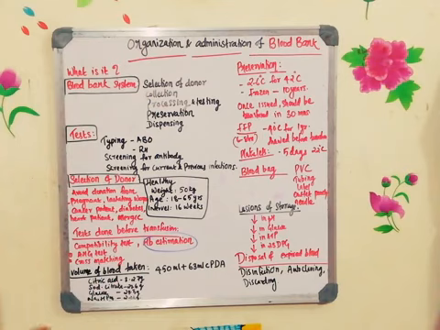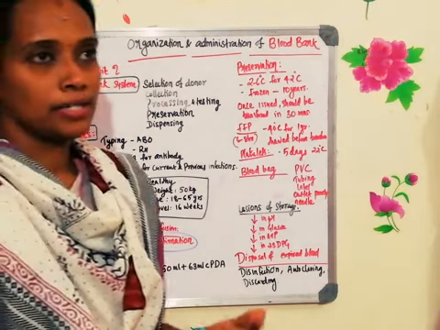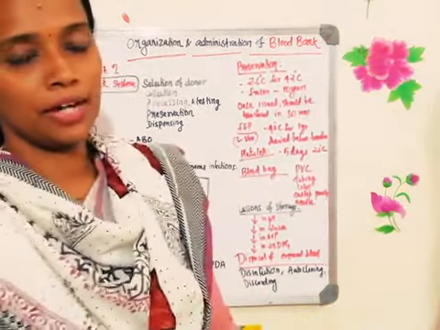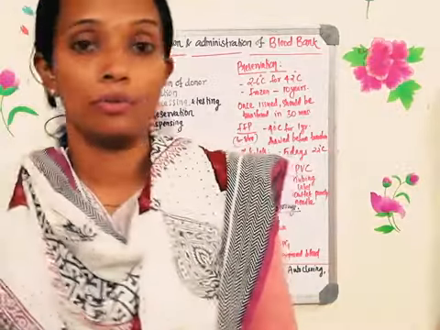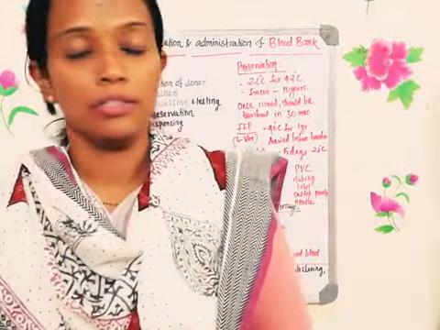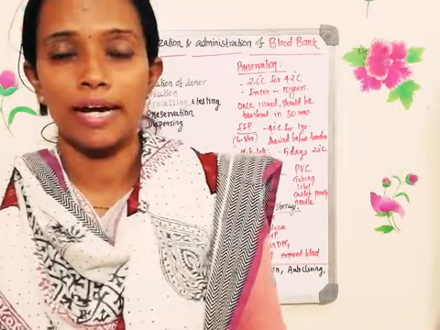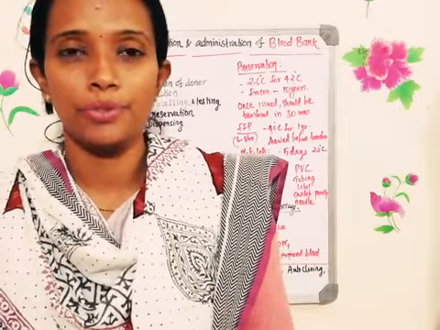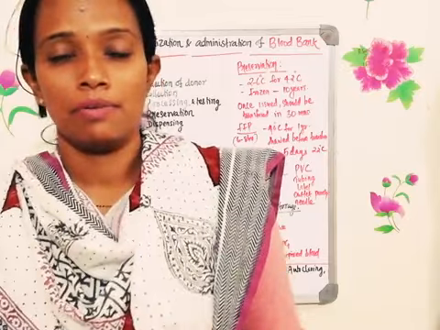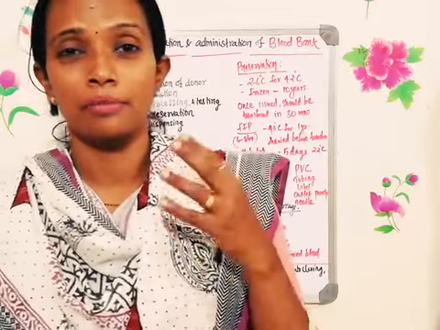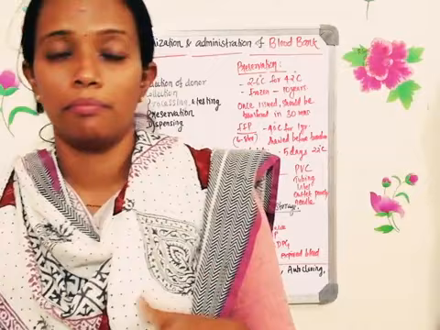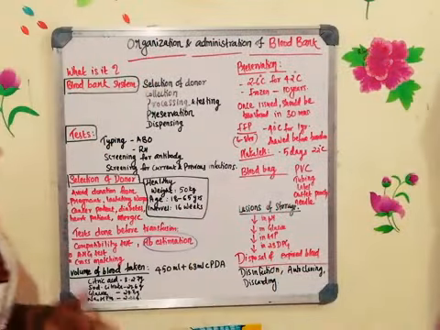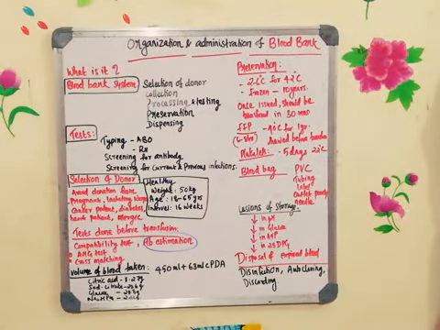Now, what is the volume of the blood taken? Usually when they ask for blood donation, people say, no, I don't have blood. You should not worry about that, because only 450 ml of the blood will be taken from your body, and you know that blood formation happens all the time, and within 1 or 2 days whatever blood is taken out will be formed again.